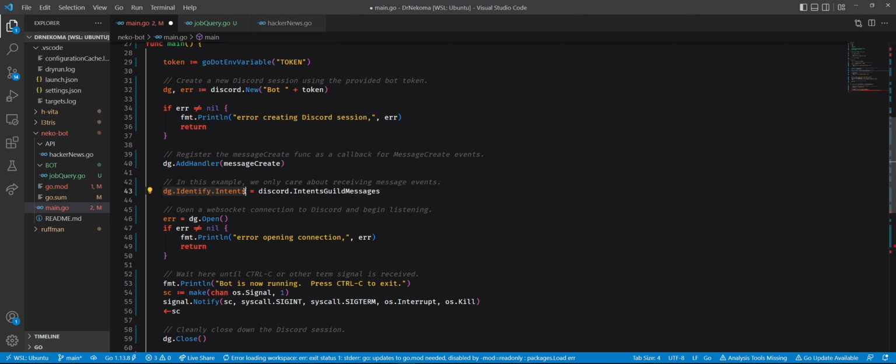This is identifying which type of functionality this is. I don't know if this is necessary, actually. In the example, we only care about receiving messages. So we are just saying the bot will be identified as guild messages. Wait, then maybe that matters in the sense that it will not look through everything, right? Suppose I have a bunch of events, and for each event I will run through a bunch of handlers to see which one matches. But that way I will go only through messages, right?